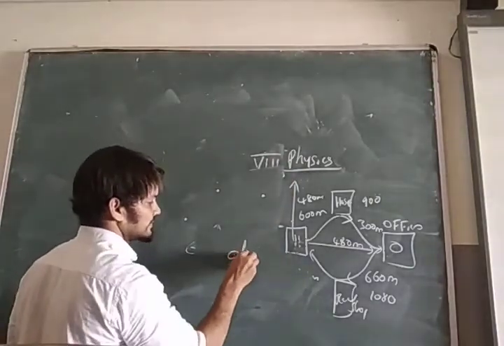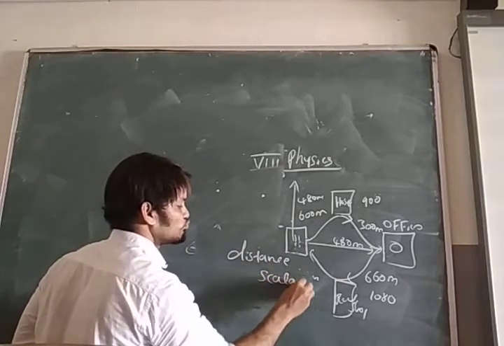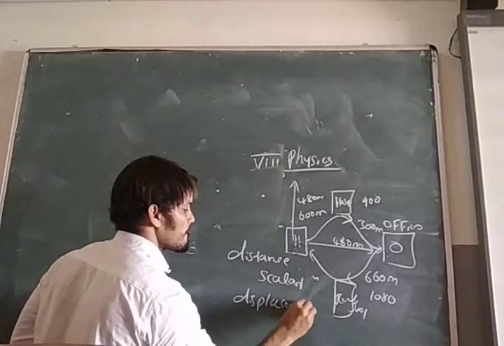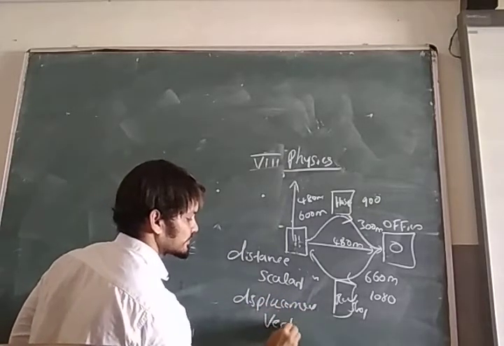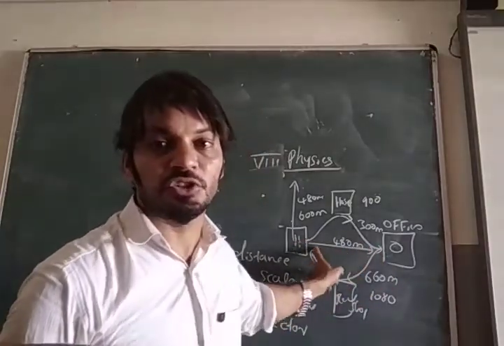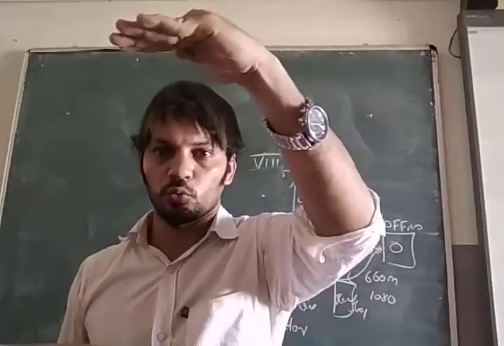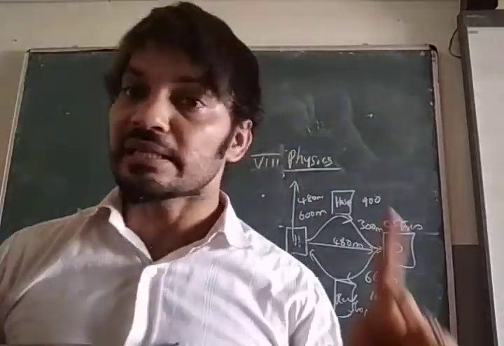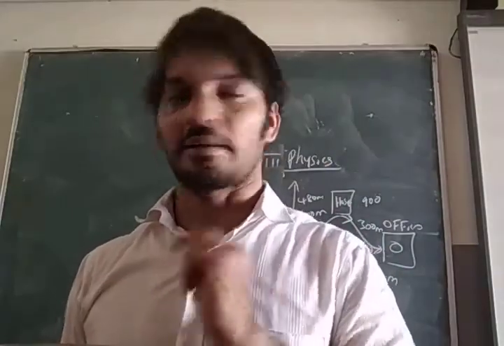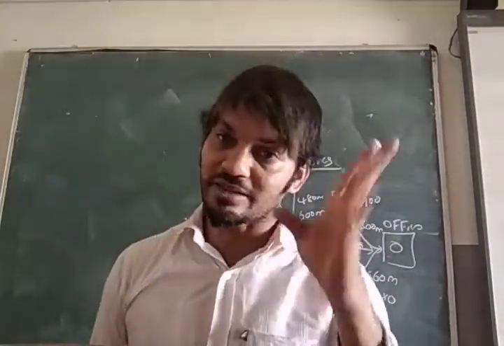Distance: scalar. Displacement: vector. Vector means straight, from the initial position to the final position. Scalar means curvy; it can move in any shape. So here distance is scalar, but displacement is vector. Understood now? We will ask this in the examination.